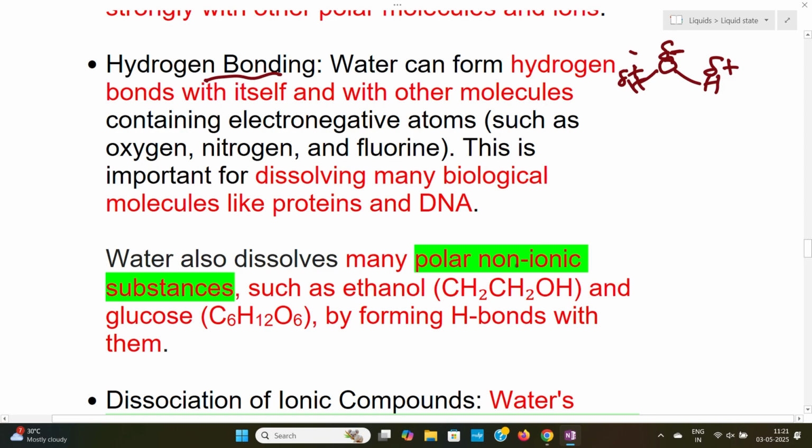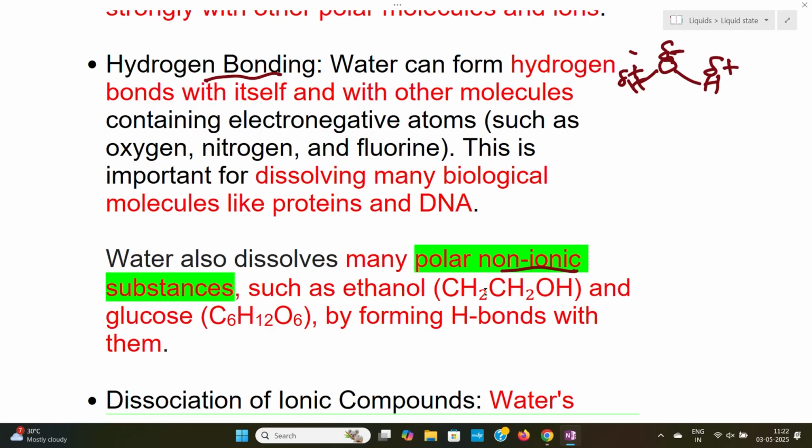Water also dissolves many polar non-ionic substances such as ethanol and glucose by forming hydrogen bonds with them. So water can interact with biological molecules like proteins and DNA because of the oxygen in the water molecule. It can also interact with polar non-ionic substances like ethanol and glucose molecules, and therefore dissolve them by forming hydrogen bonds.